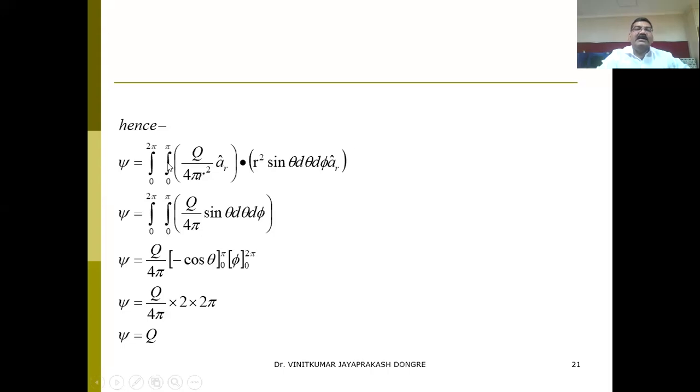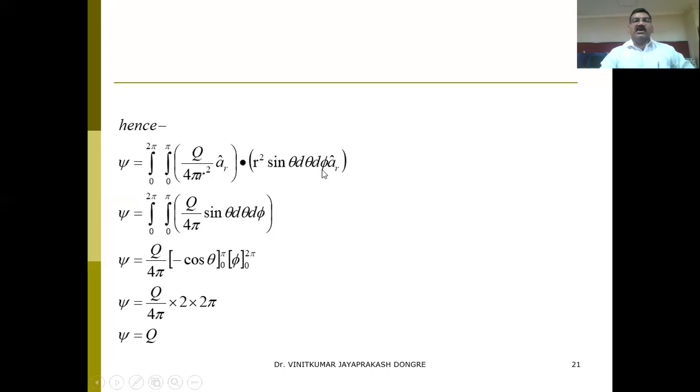Now if I take the dot product of a_r into a_r, can anybody tell me what the dot product of the same vector will be? a_x dot a_x, or a_r dot a_r, or a_y dot a_y, what will be the result?